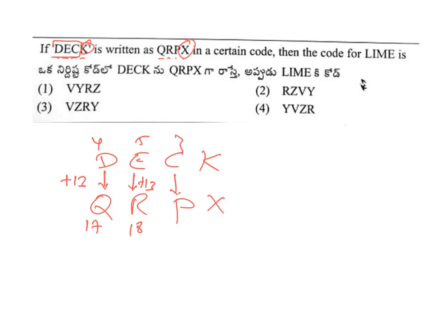C is 3, P is 16. What is the difference? Here also the difference is increased by 13. K is 11, X is 24. Here also it is increasing by 13.